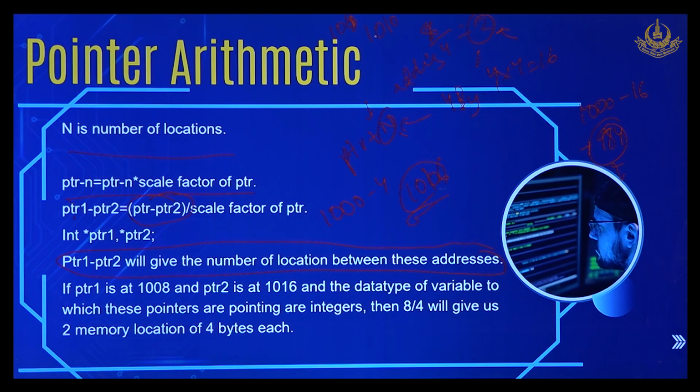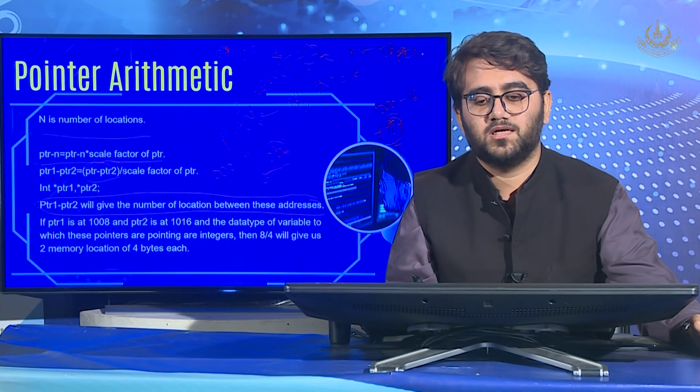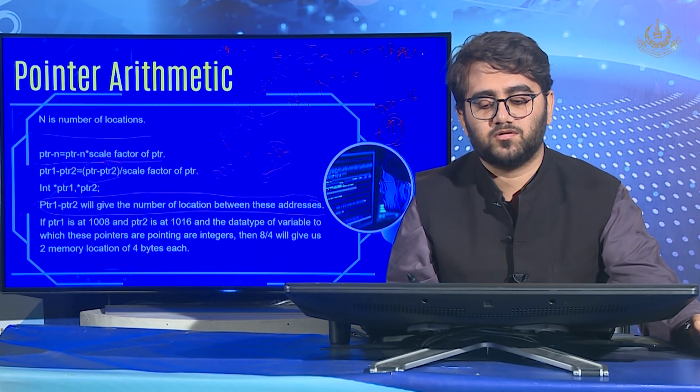For example, in the case of 1018 and 1010, if these were both integer type pointers, then it would give us 2 memory locations, because each integer takes 4 bytes in the memory. So 4 into 2 equals 8 bytes, and 8 is equal to 4 into 2. So that 2 tells us the number of locations, 4 bytes each. Okay. It is just explained over here with a different example. You can go over it.